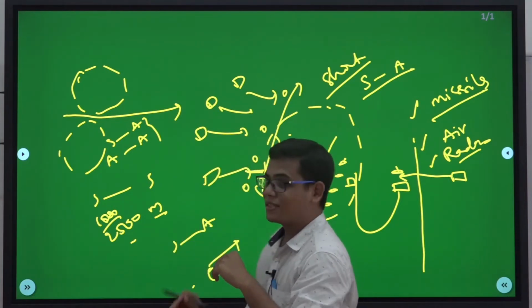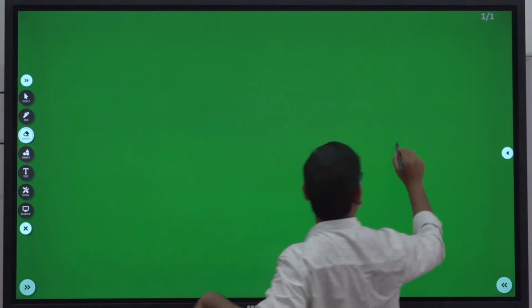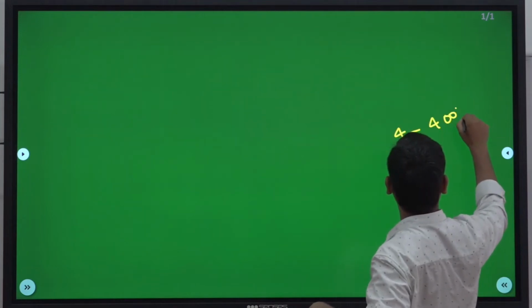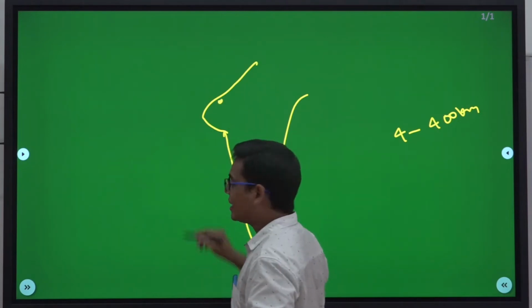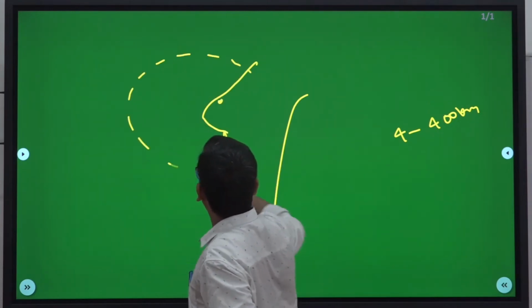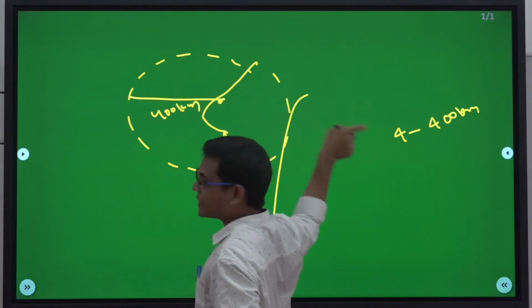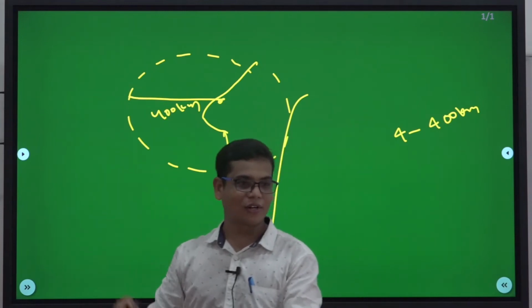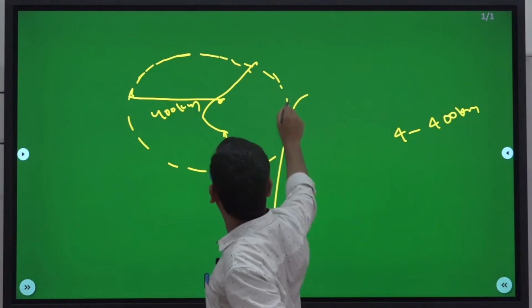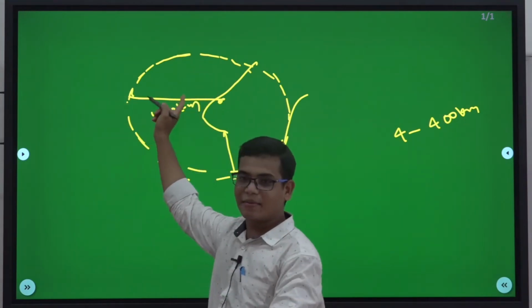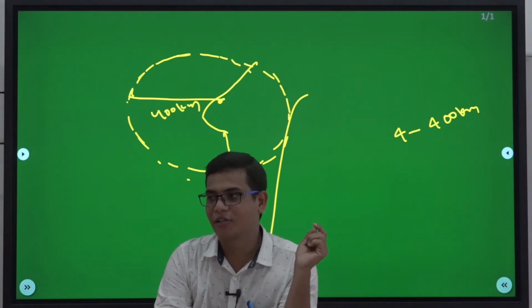Now, what is the range of this system? The S-400 system's range is 4 to 400 kilometers. That means if you are placing it on the Indian border, this is 400 kilometers. Don't take the diameter as 400. The radius is 400. So within this entire 400 kilometers, from wherever the target is coming, it can tackle it. That means it has the power to neutralize.